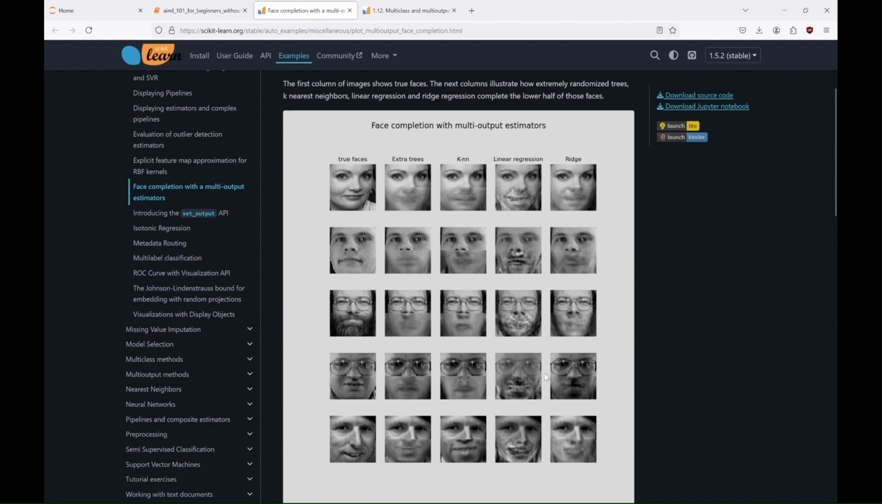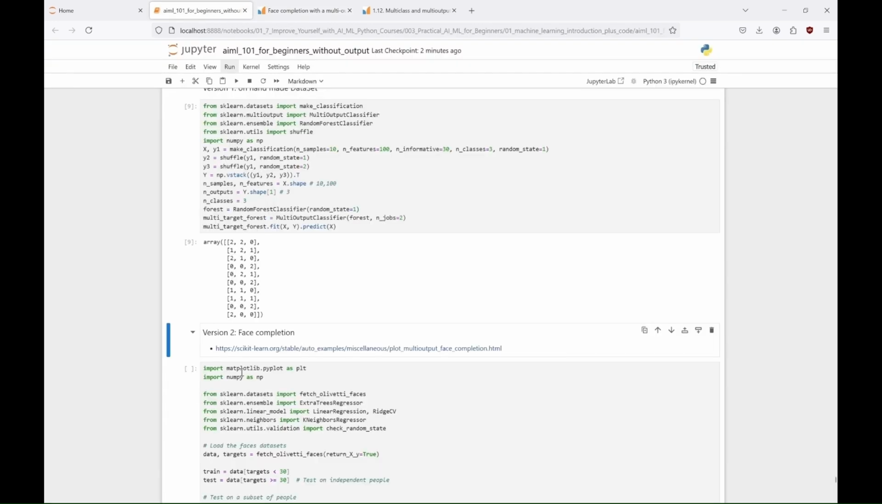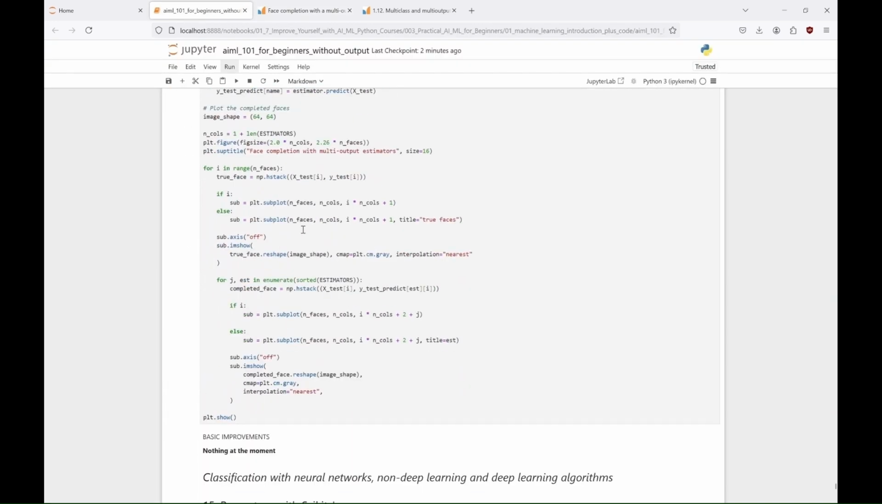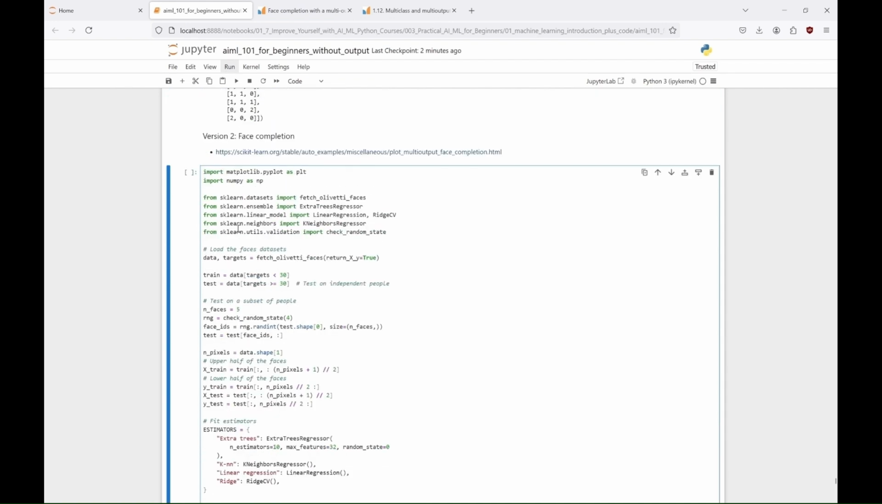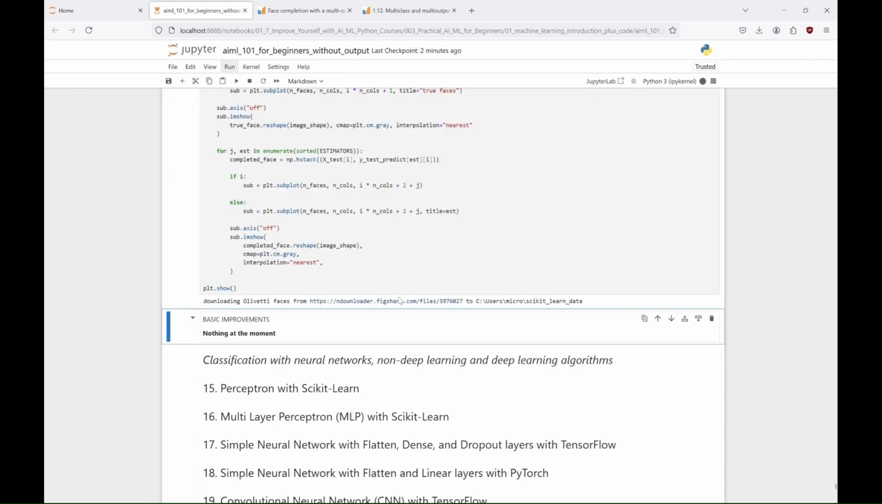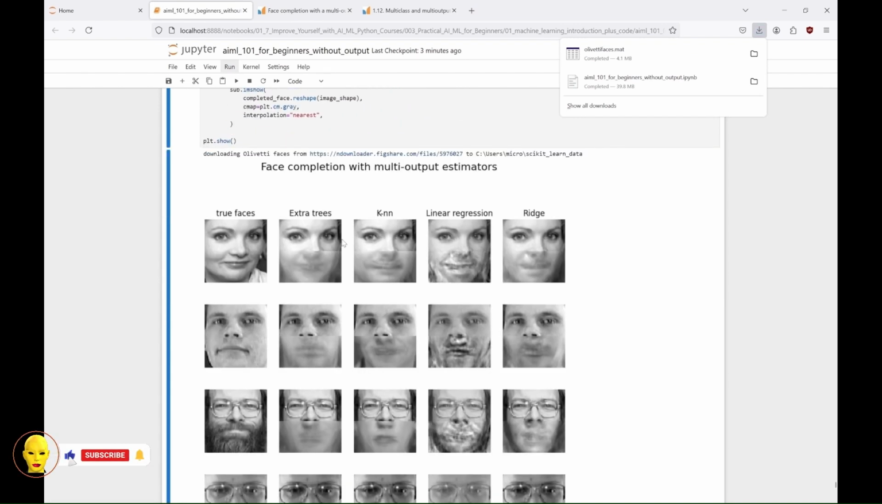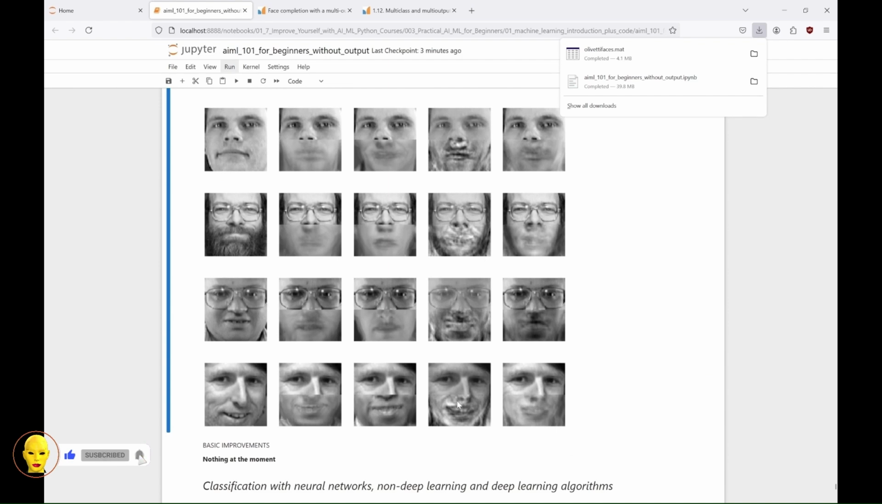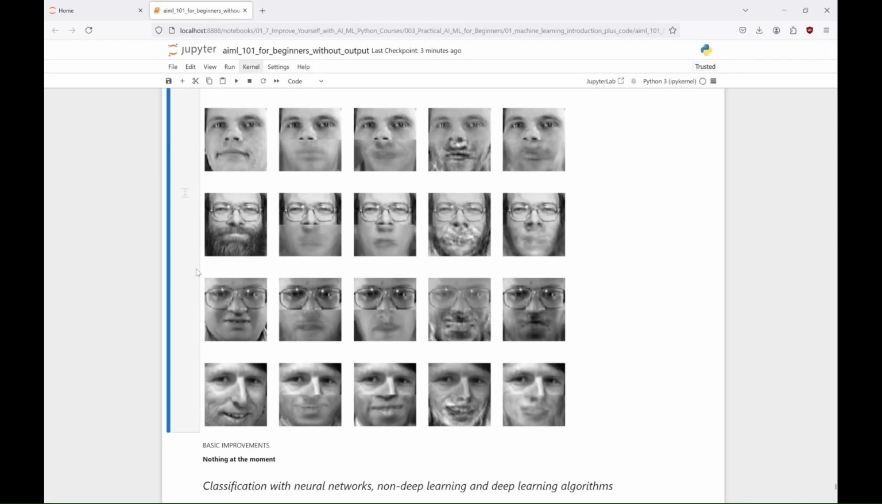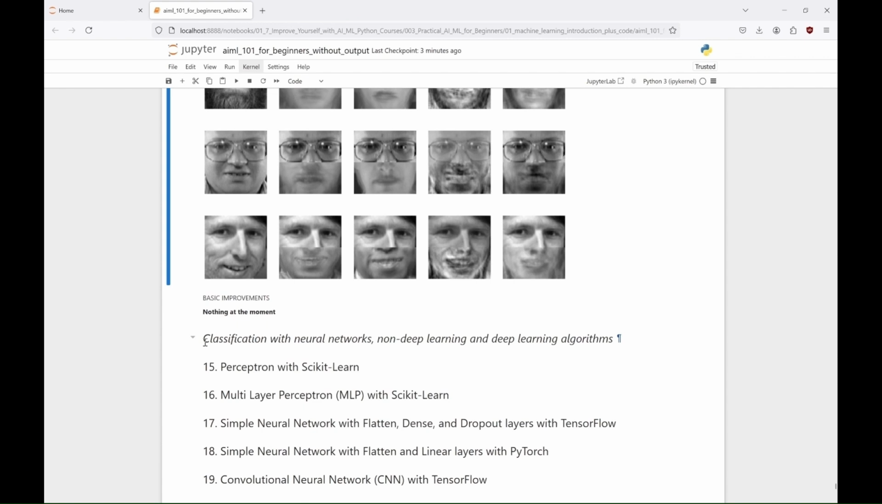We loaded the Olivetti faces dataset and split it into training and test sets based on the target labels. We trained multiple regression models: extra trees, K nearest neighbors, linear regression, and ridge regression on the upper half of the faces to predict the lower half. Finally, we visualize the performance by plotting the true faces alongside the reconstructed faces generated by each model for comparison. This demonstrates how we applied multi-output regression to reconstruct partially missing images, leveraging different regression models in Scikit-learn.